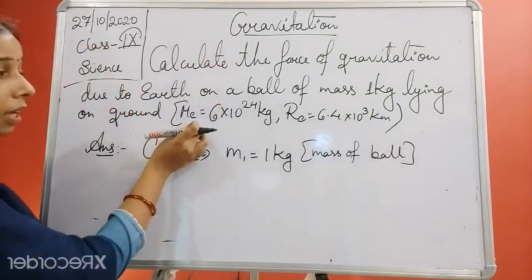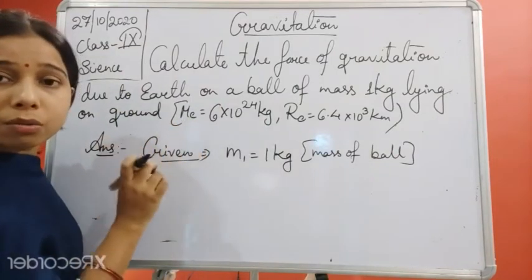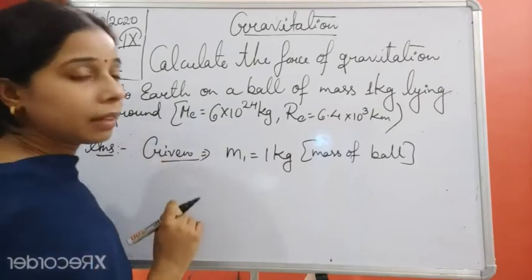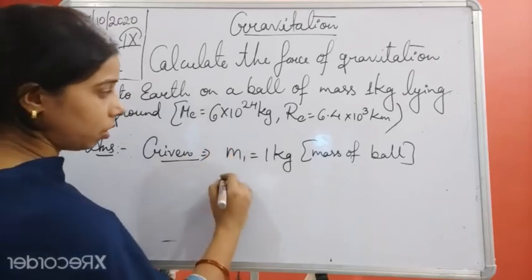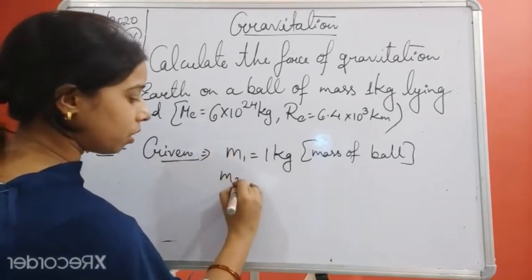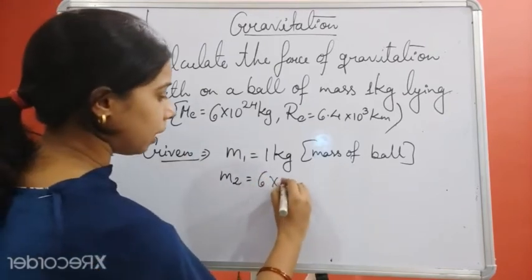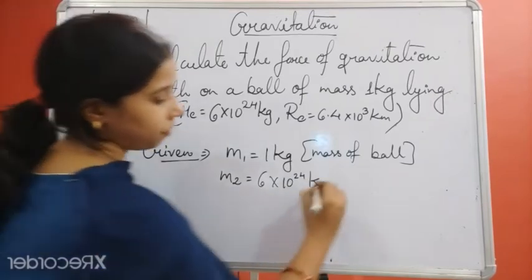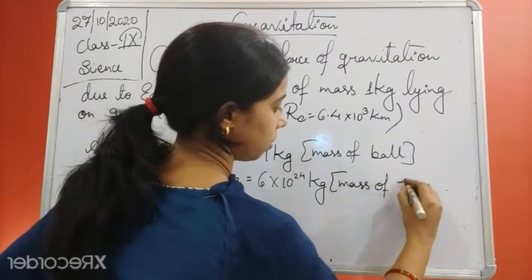Now the mass of the Earth, ME, is given, meaning the mass of Earth. It is equal to 6 into 10 to the power 24 kg. And we are taking the mass of the Earth as M2. So this will be equal to 6 into 10 to the power 24 kg. Mass of Earth.